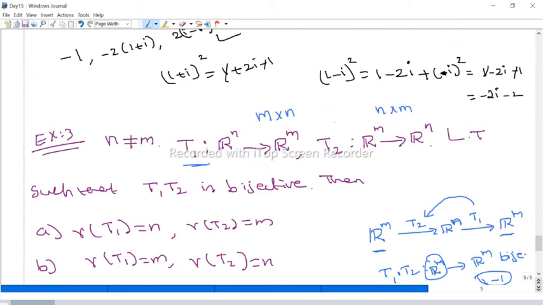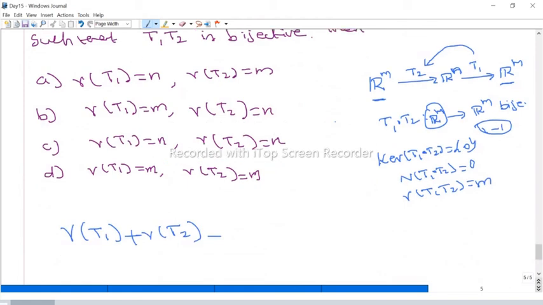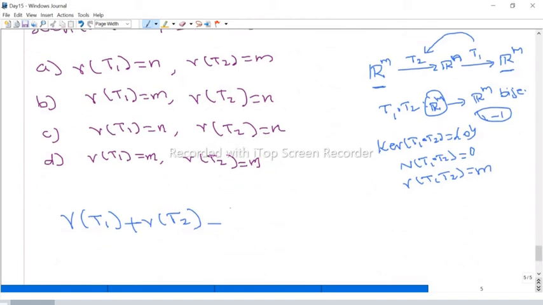Therefore the product should be m cross m, and the common dimension is n. So n is less than or equal to the rank of the product T1 T2, and this should be less than or equal to the minimum of rank of T1 comma rank of T2.